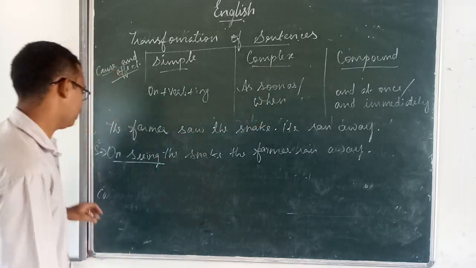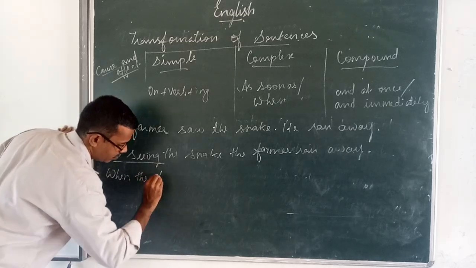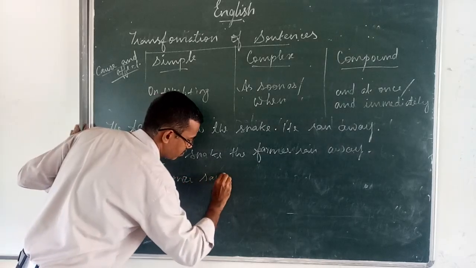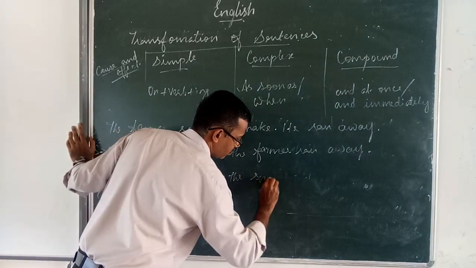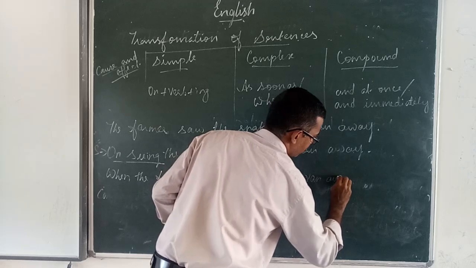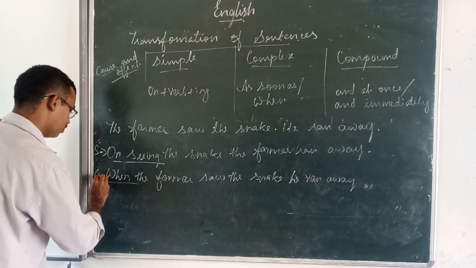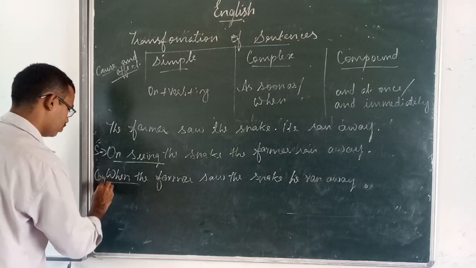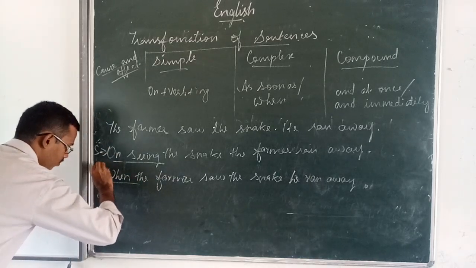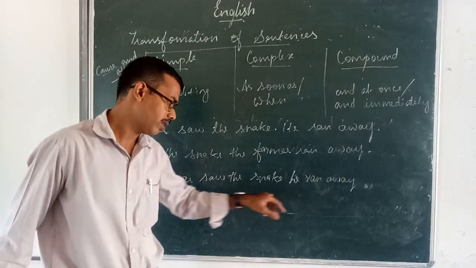Now we are using when. This is complex: when the farmer saw the snake, he ran away.